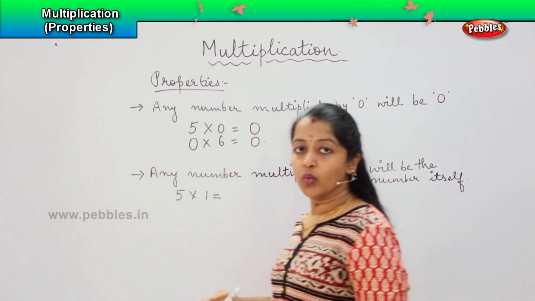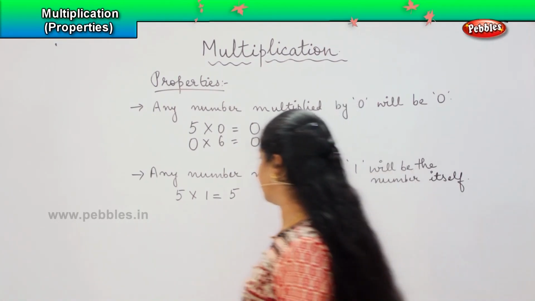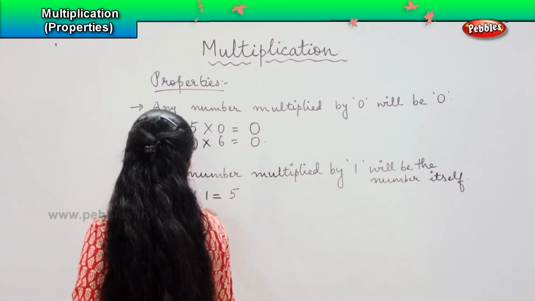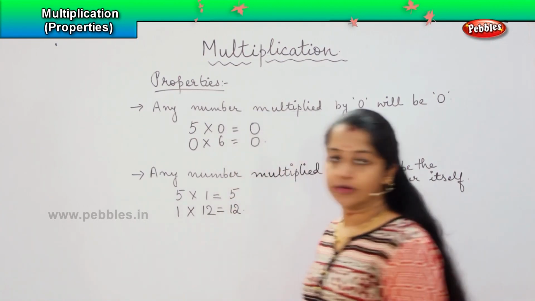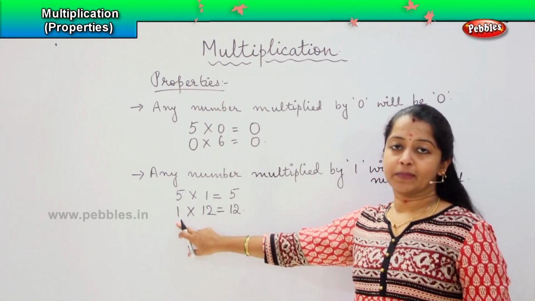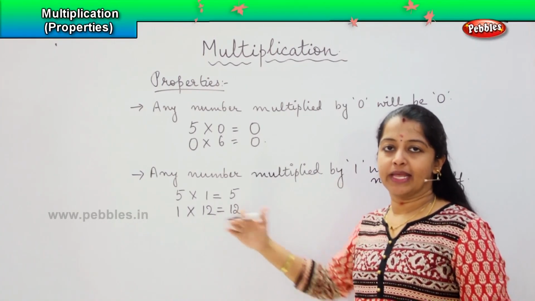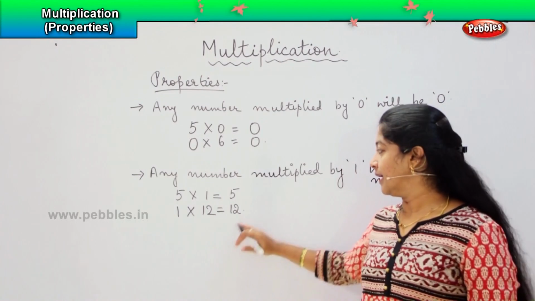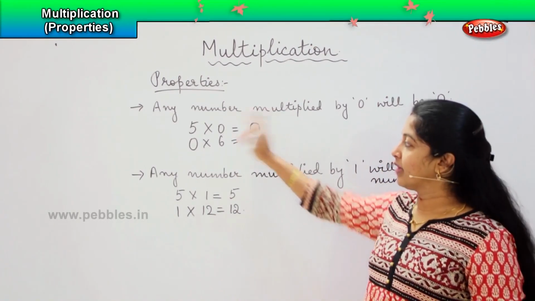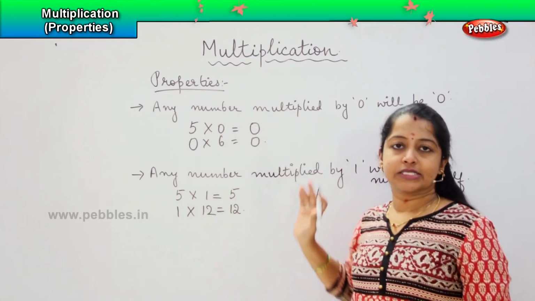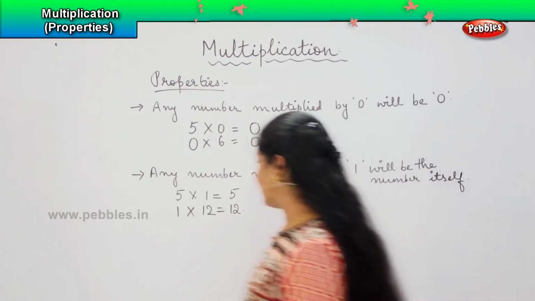My answer will be the number itself, which means it will be 5. Similarly, 1 into 12, the answer will be 12. So, anything multiplied by 1 will give me the number itself. Whatever number we are multiplying, that itself will be the product. Whereas in the first case, whatever you multiply with 0, your product will be 0. Clear? Shall we come to the third point?